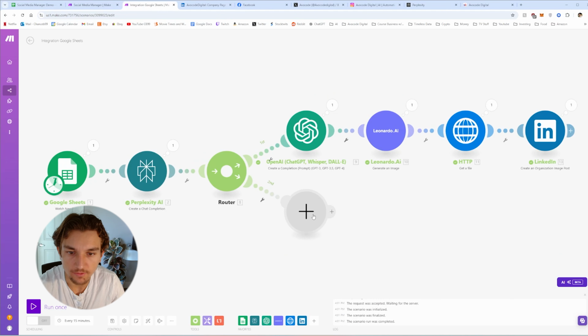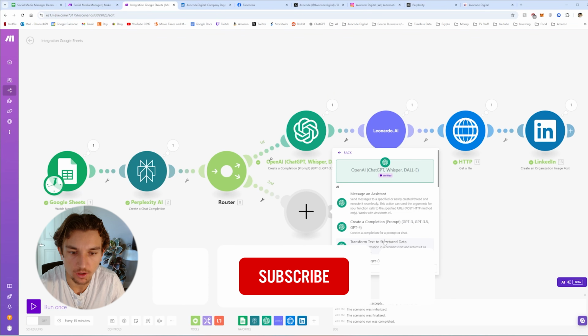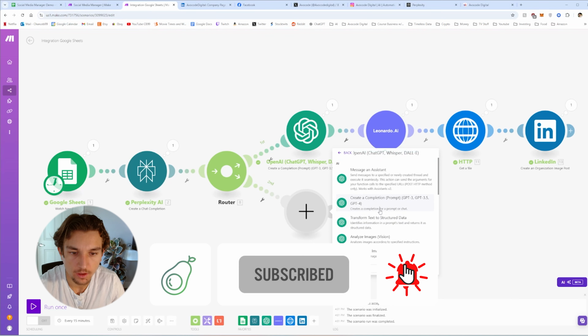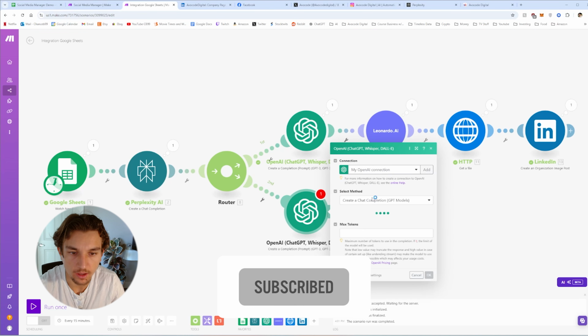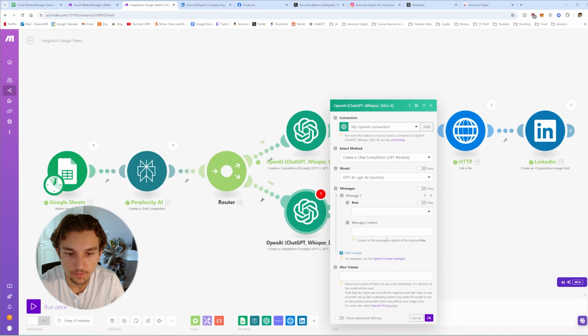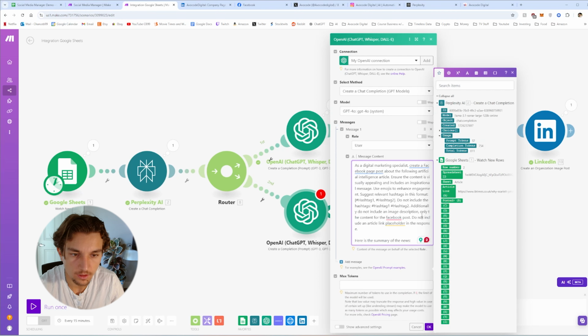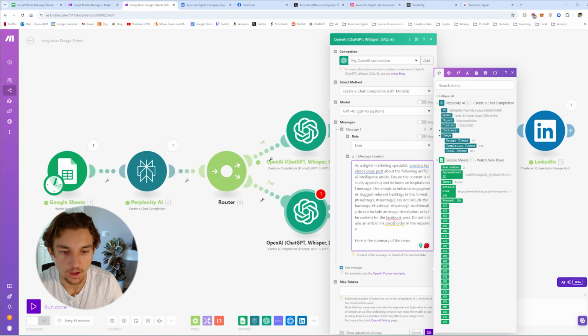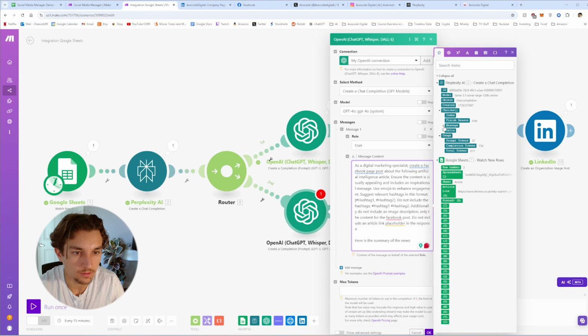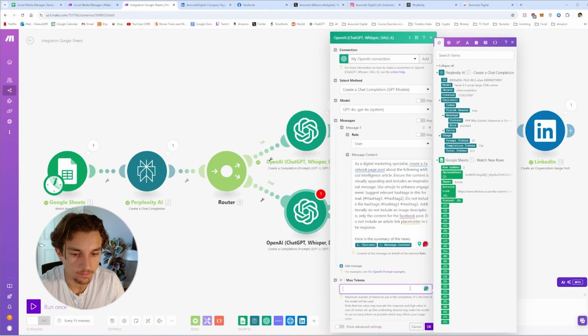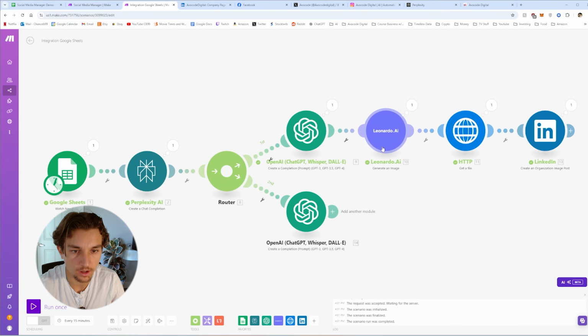Okay, after that, let's do the Facebook one. Same with OpenAI. Create a completion. We're gonna be creating a ChatGPT 4 model. Add message, user. Okay, this is the prompt. Basically changing what we have here, but into a Facebook post. Then we'll add the summary, choices, message, content, max token 0, hit OK.